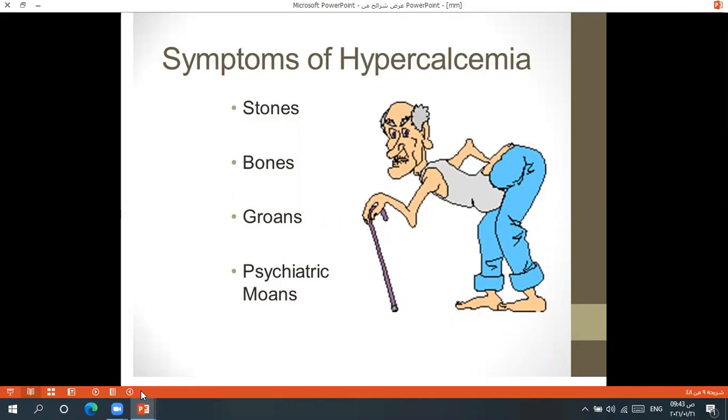Hypercalcemia may cause stones, bones, pain, groans, abdominal pain, pancreatitis, and even moans, psychiatric moans or acute confusion. Stone, renal colic; bones, bone pain; groans, abdominal pain; psychiatric moan, confusion. When the backache is associated with hypercalcemia, this is a bad, sinister backache.